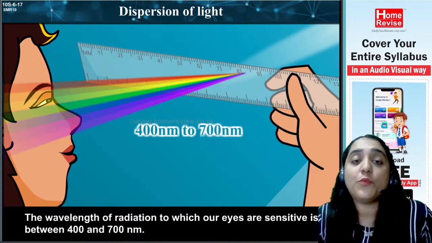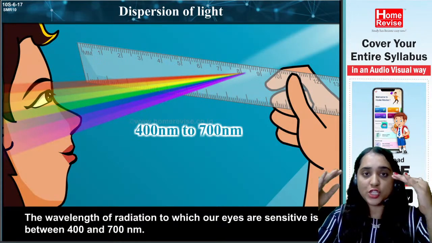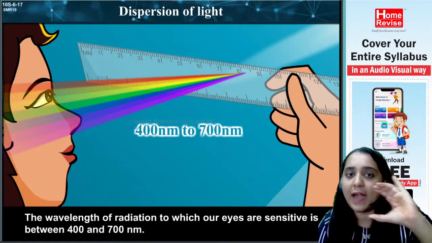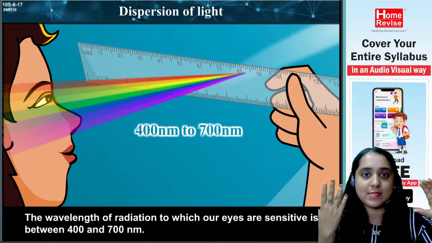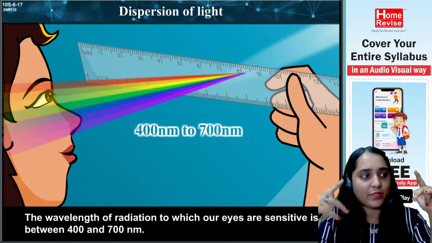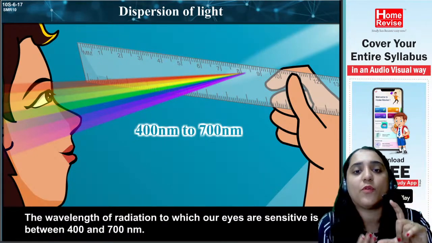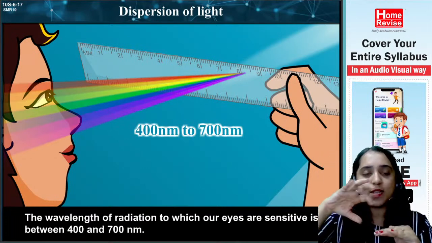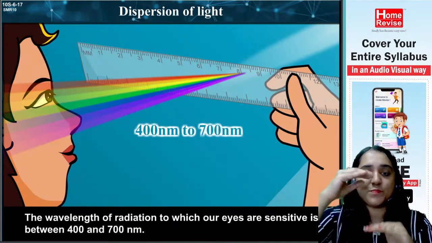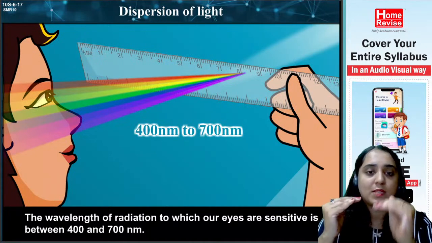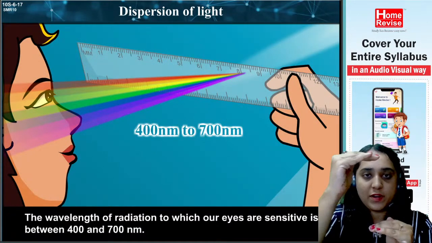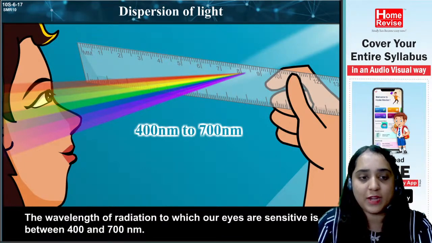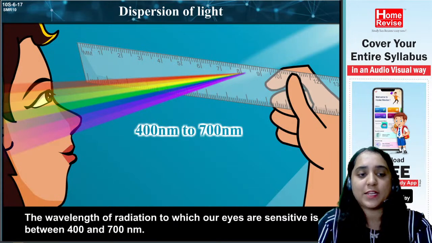There is a proper band to which our eyes are sensitive, and the limit is between 400 nanometer to 700 nanometer. All the radiations between 400 to 700 nanometer, we can see.